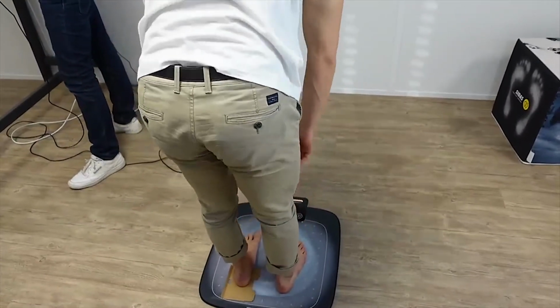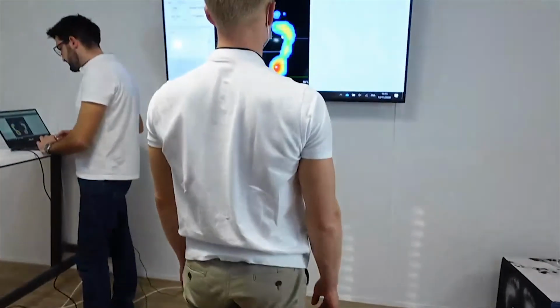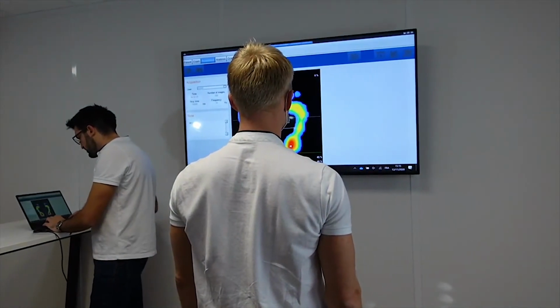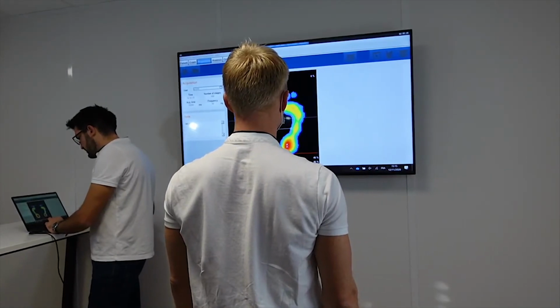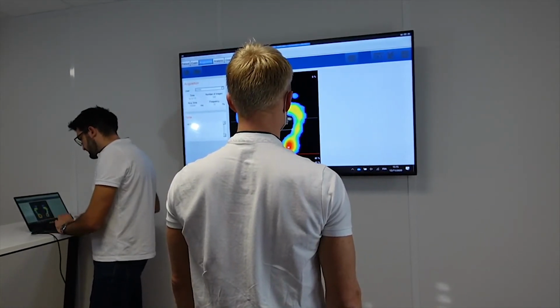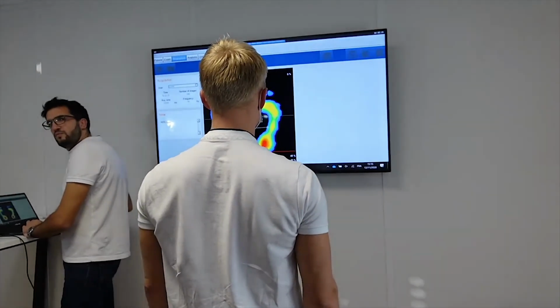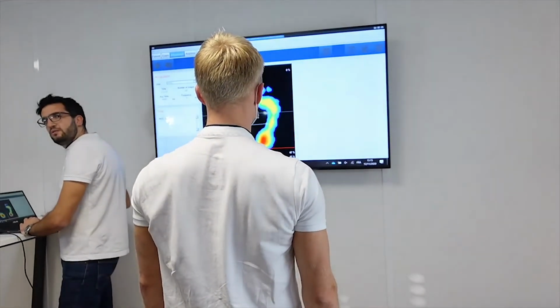So I go back to acquisition, postural, heel, what is it in English, heel cup. Heel cup, left. Ah, it's not heel cup, it's heel wedge. Heel wedge.